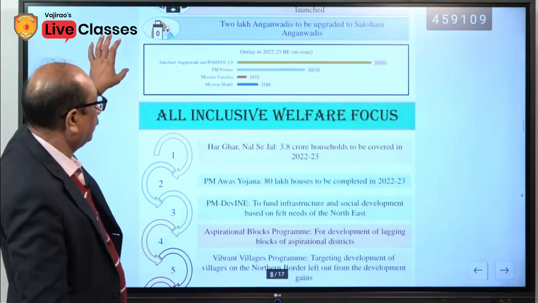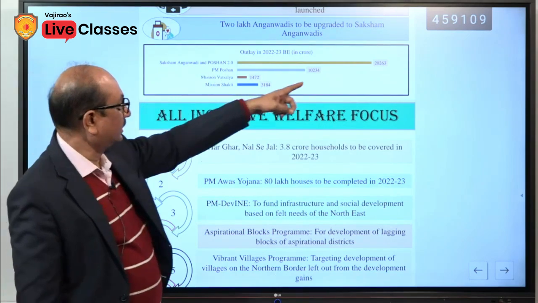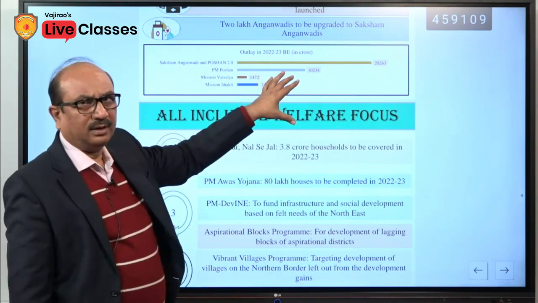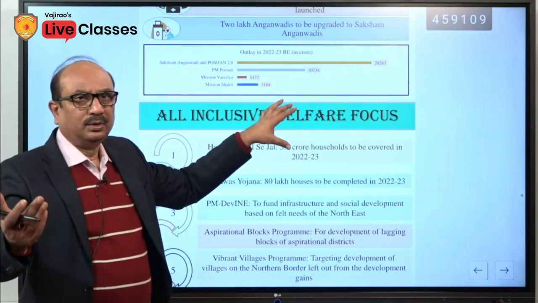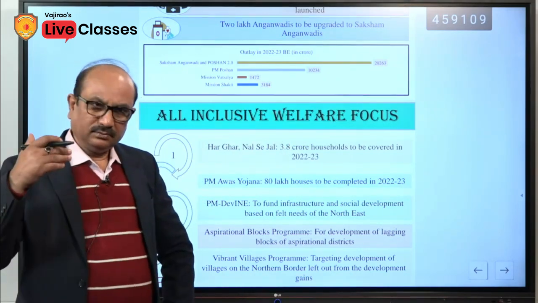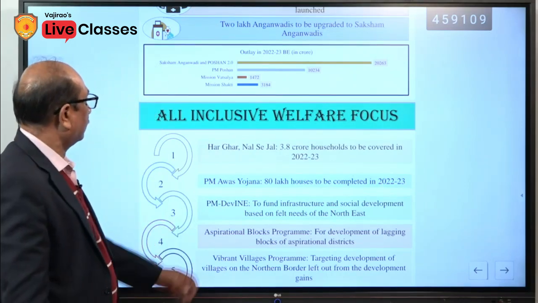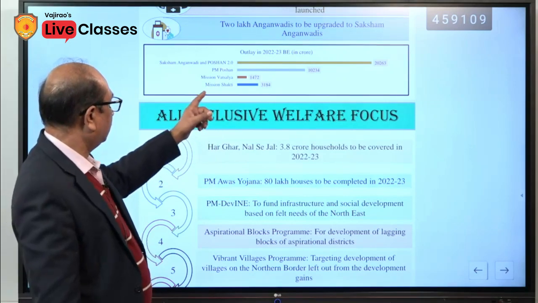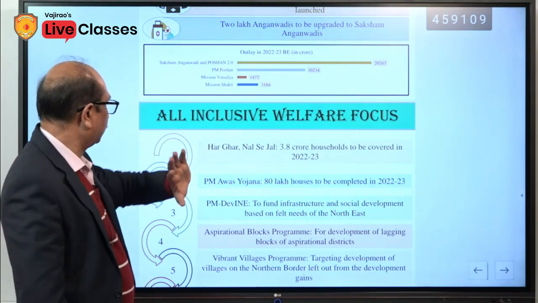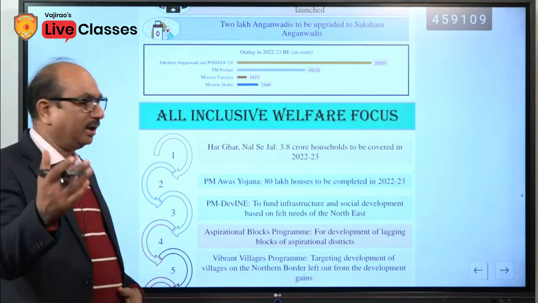Outlay in the 22-23 budget estimation in crore for the Saksham Anganwadi. This is the estimation, not required to be remembered, but if you remember, this would help you to write the answer and to mention these facts and figures even in the social sector and social issues. PM Poshan, these are the amounts in crores. Not necessary to remember, but if you remember, this would help you.